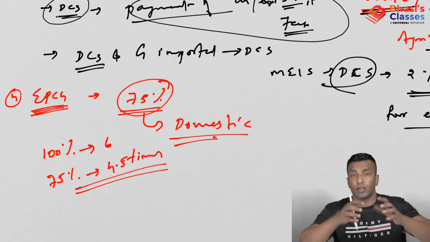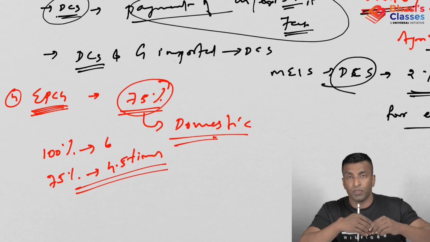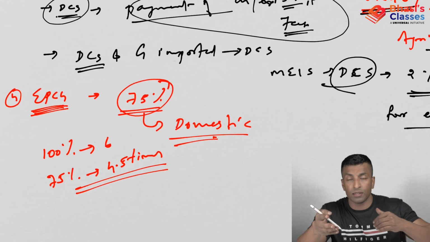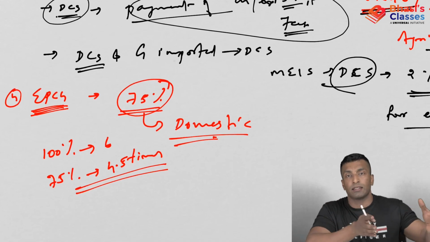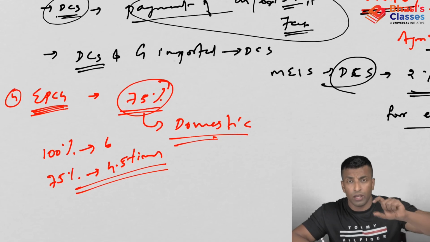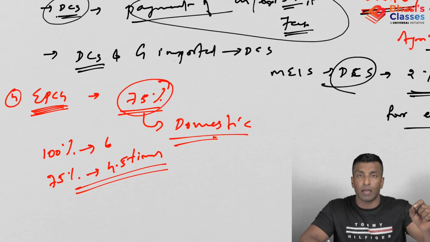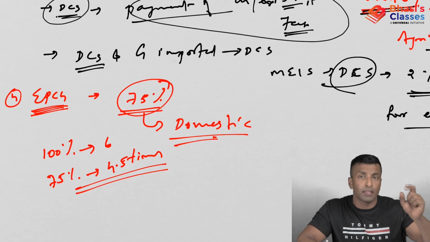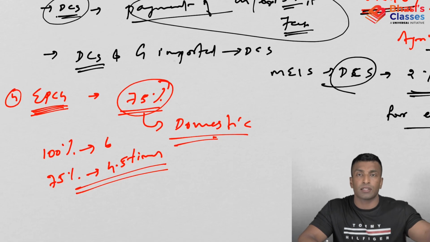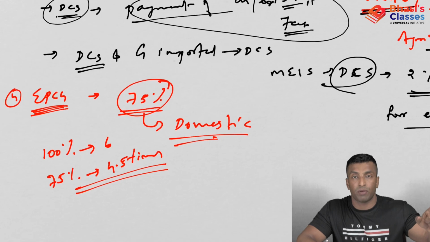So in case it is domestically procured, you need to export 4.5 times of the tax saved in 6 years. If it is imported, it is still the same, 6 times in 6 years. So I hope the difference is clear. If an exporter imports the capital good, that means 6 times in 6 years. But if you're domestically procuring, earlier it was 6 times in 6 years, now it is 4.5 times in 6 years. It was reduced to 75%.